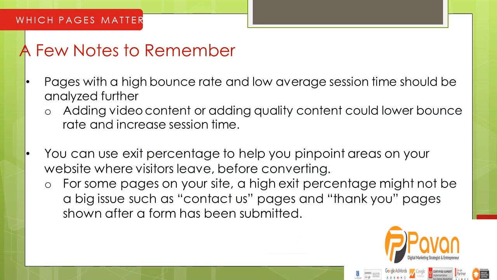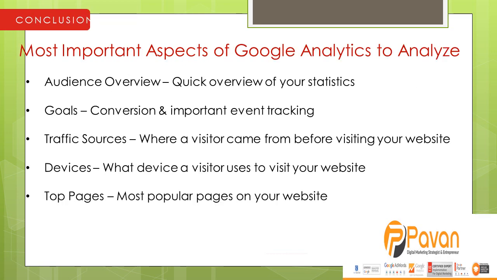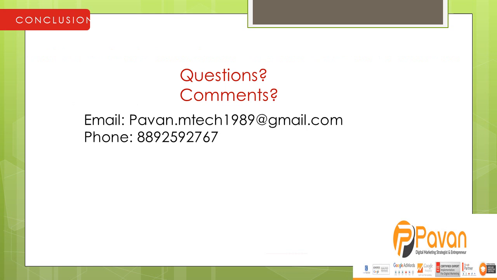Pages with high bounce rate and low average session duration should be analyzed further. Adding video content and quality content could lower the bounce rate and increase the session time. You can use exit percentage to help pinpoint areas of your website where visitors are leaving. And you need to understand the goals, traffic sources, devices, and top pages in order to analyze the Google data.